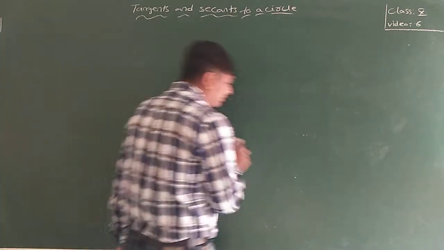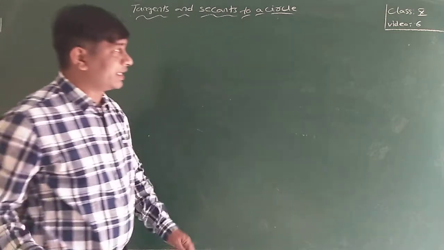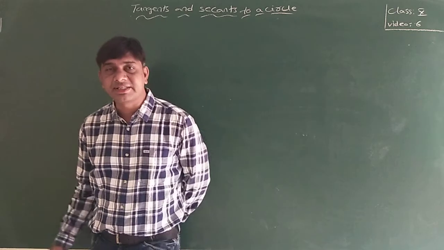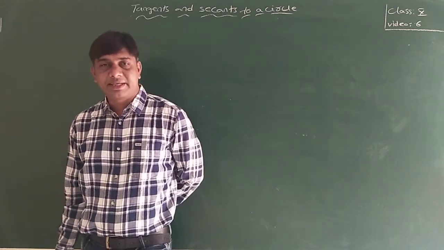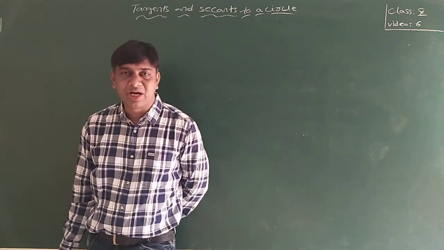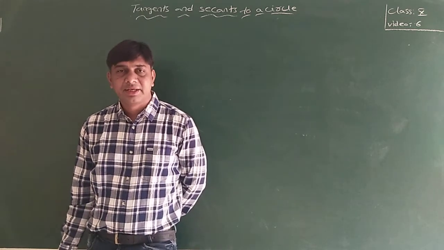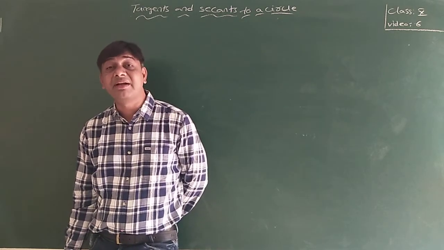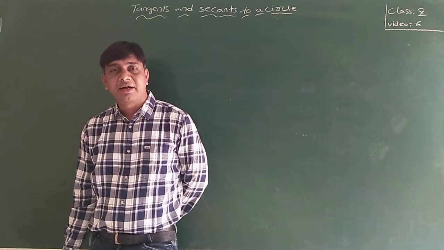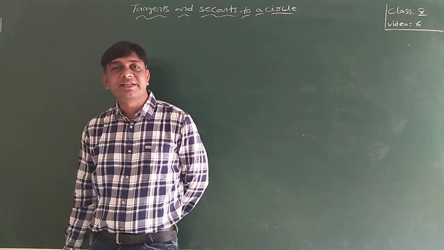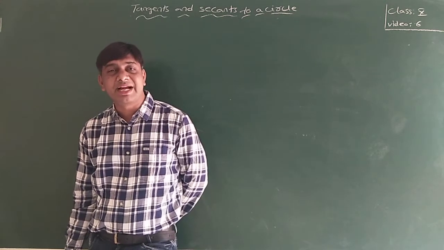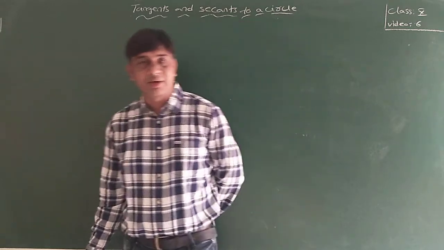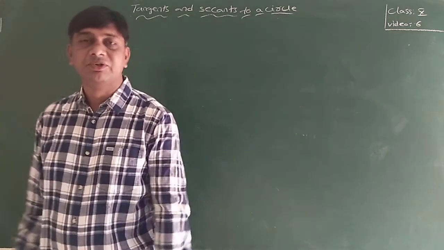Now exercise 9.1 is also completed. What is a tangent? A line which touches a circle at one point is called a tangent. The point which is common to the circle and the line is called the point of contact. And one more thing: the radius is always perpendicular to the tangent at the point of contact. Based on this we did some problems also.